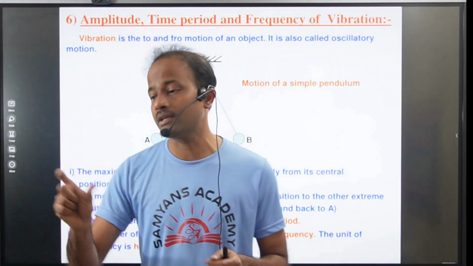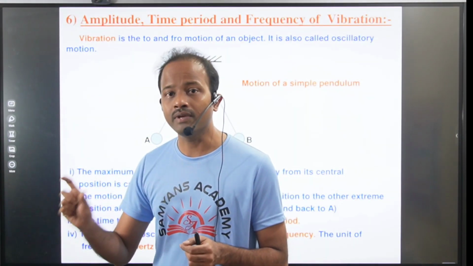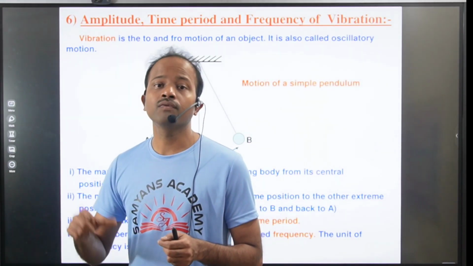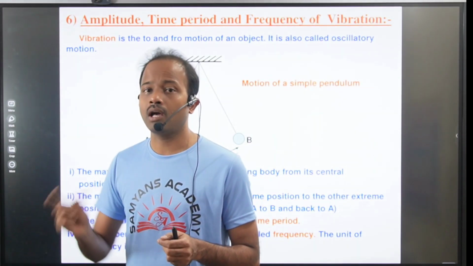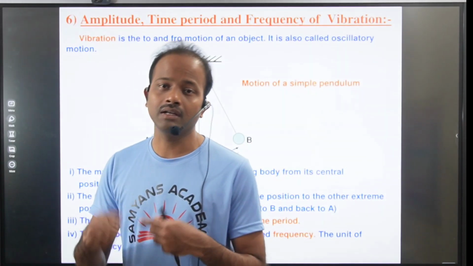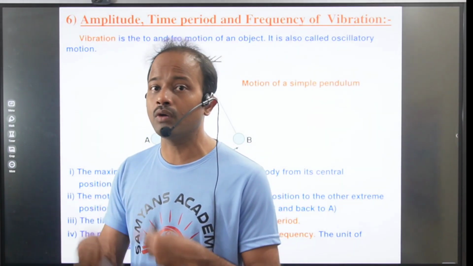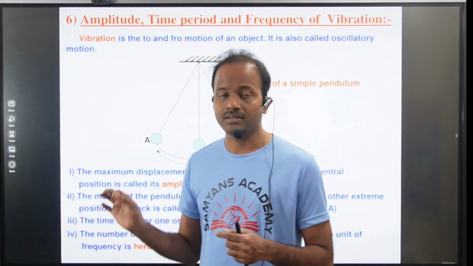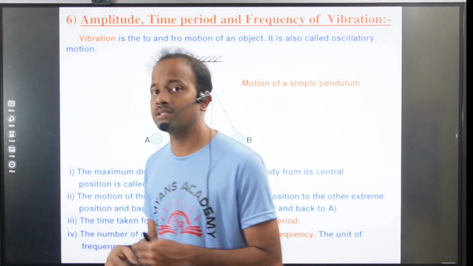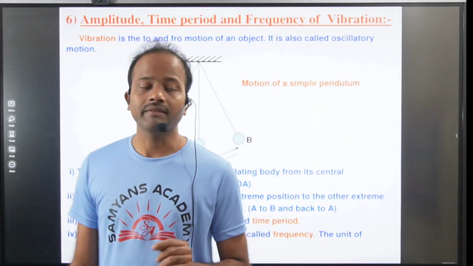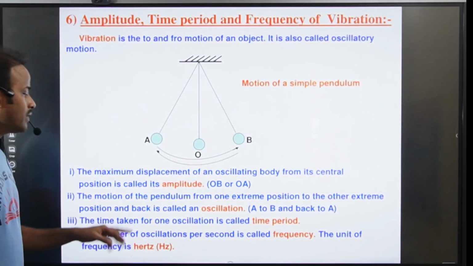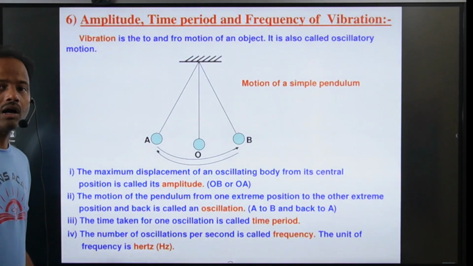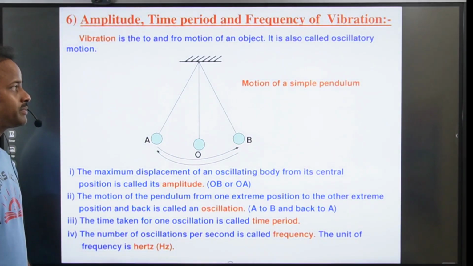It will give the frequency of your vehicle wheel, right? Suppose it is showing 4 into 1000, that means 4000 rpm. 4000 rpm means the tire of the vehicle rotates 4000 times in 1 minute. Number of rotations in 1 second will give the frequency. Is it clear? The number of oscillations per second is called frequency. The unit of frequency is hertz, or rotations per minute, or rotations per second.